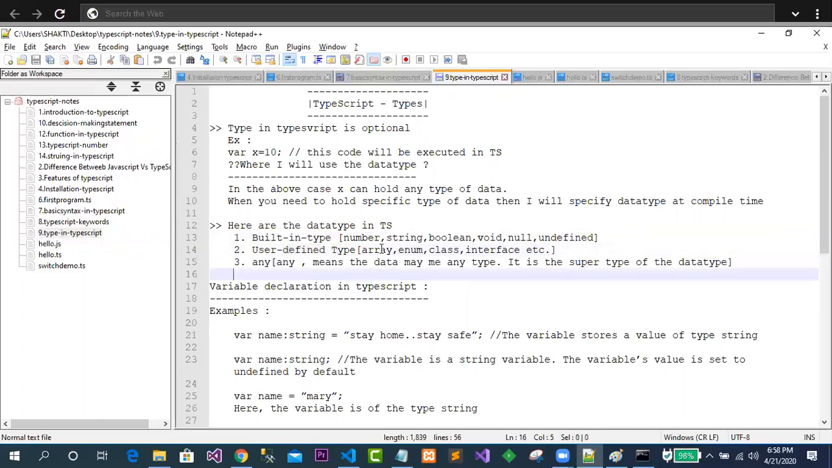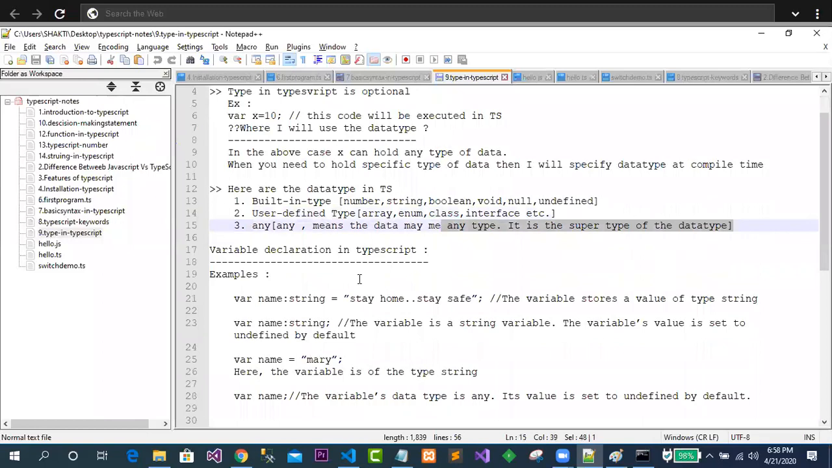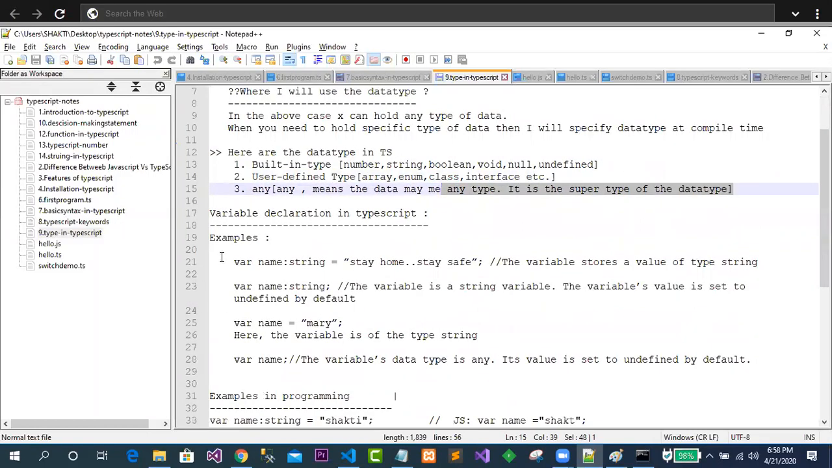User-defined data types are like array, enum, class, interface. These are called user-defined. And any means what? Any means the data type may be any type. It is the super type of data types. So we will see what the super type of data types is. Clear? We will see some examples over here.